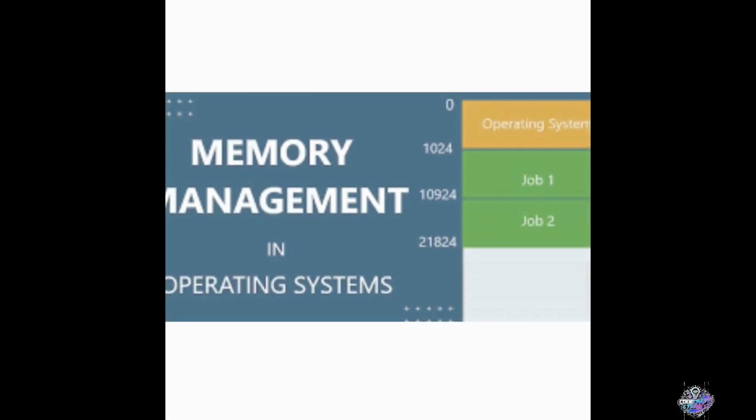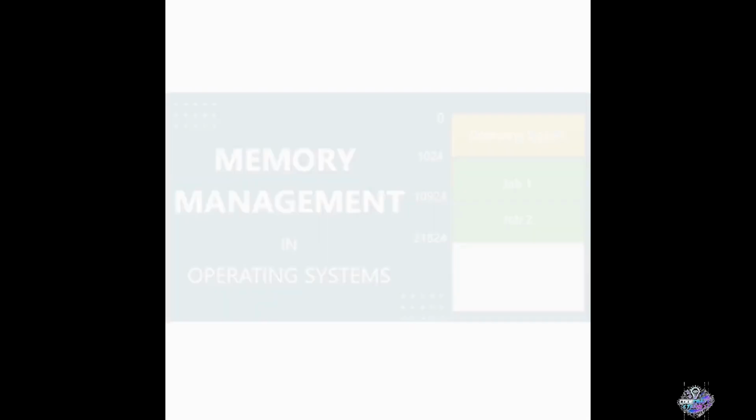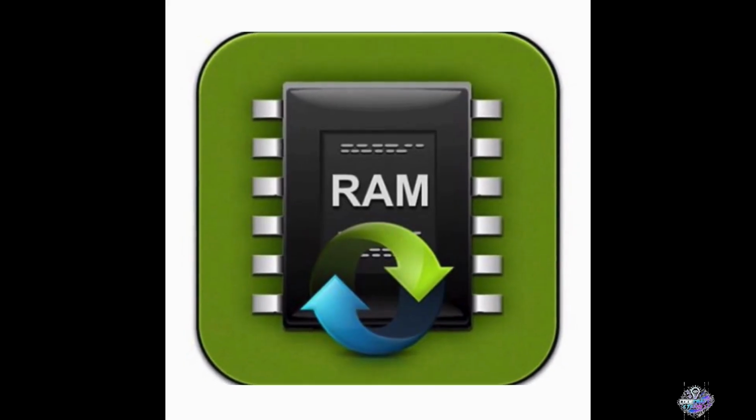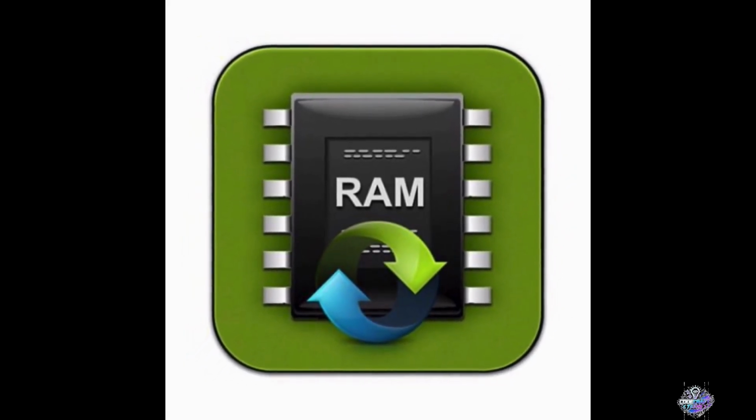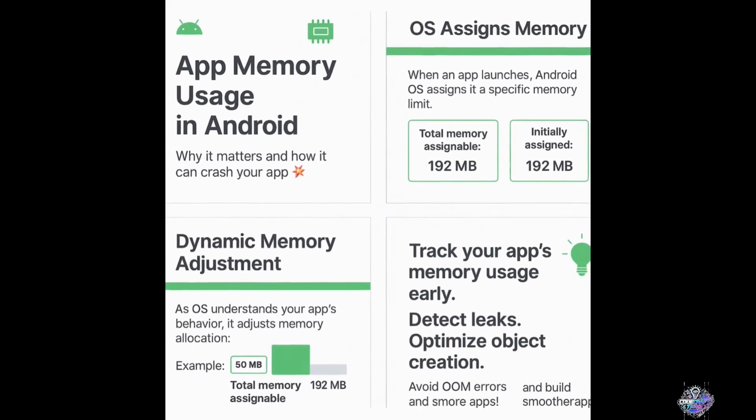B. Memory management. Manages RAM. Gives memory to apps when needed. Example: too many browser tabs equals a slower computer.